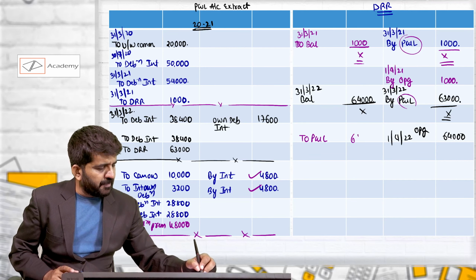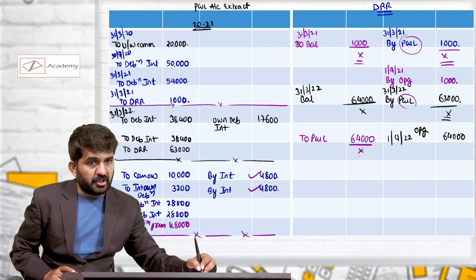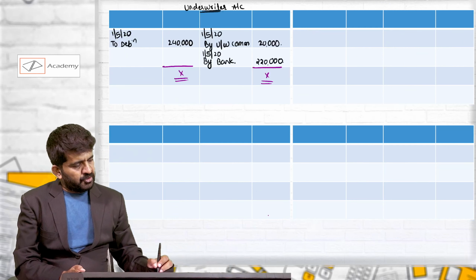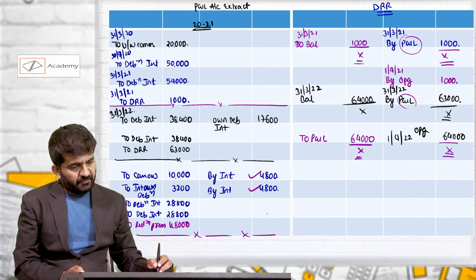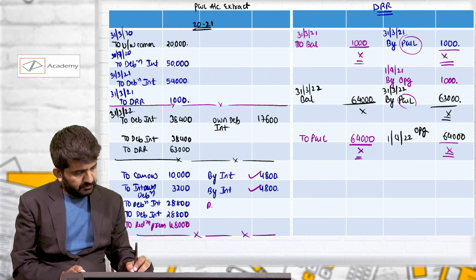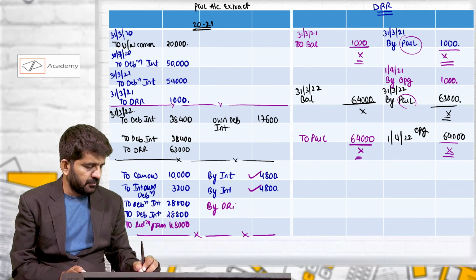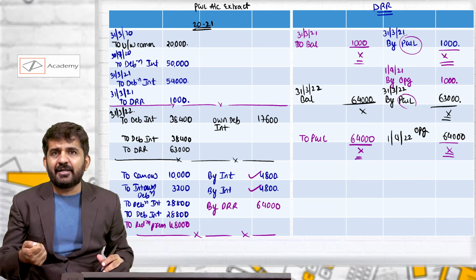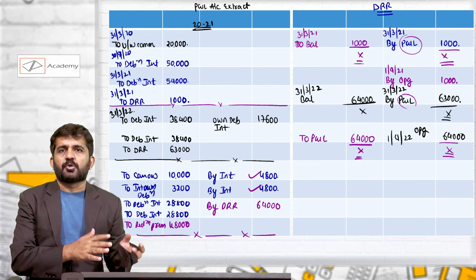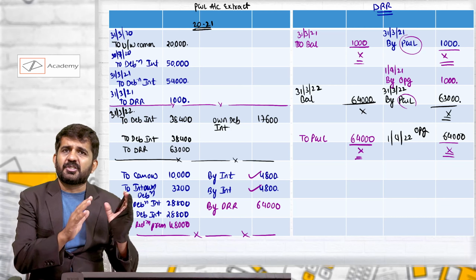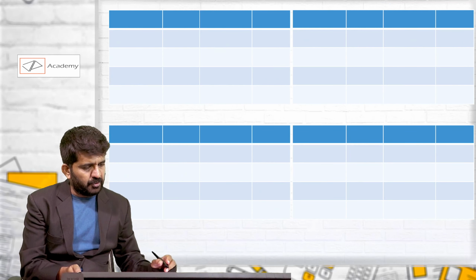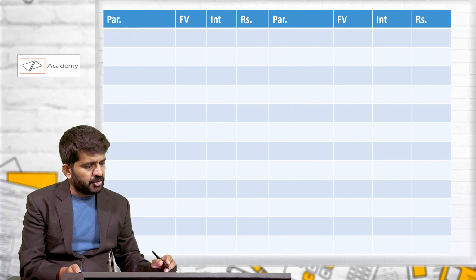So now this specific reserve is converted into general reserve. Now this can be used for declaration of dividend. So P&L account will be credited by 64,000. When this was created, a general reserve was converted into specific reserve. When it is closed, the specific reserve will be converted into general reserve. Even DRR will be closed. Underwriter is already closed. These two accounts are closed.